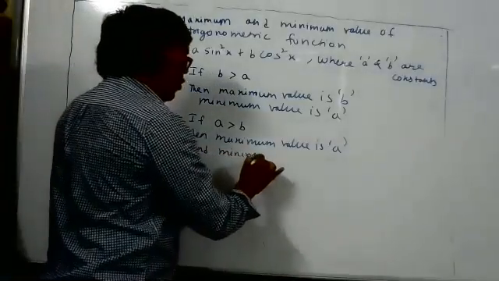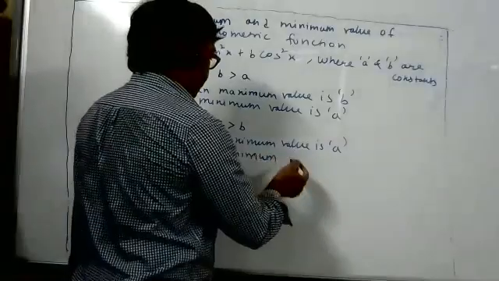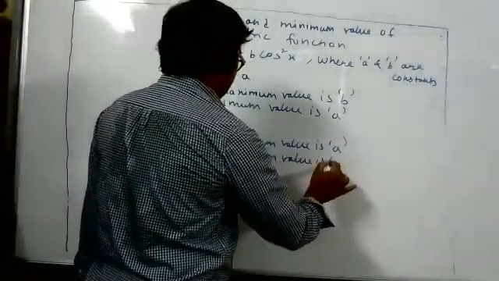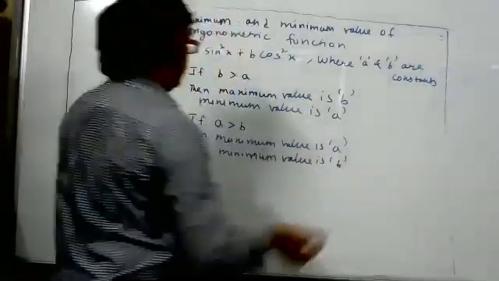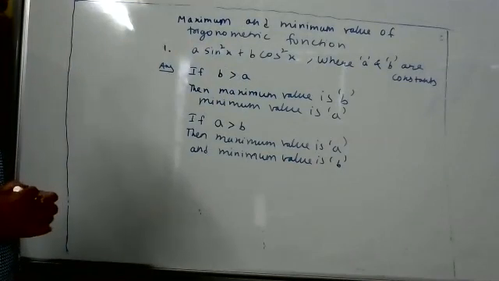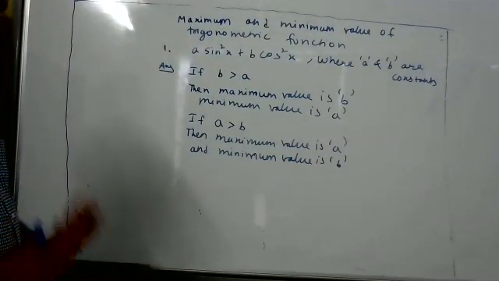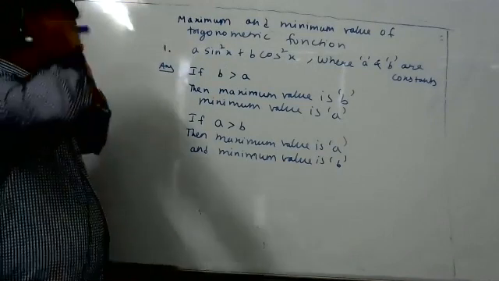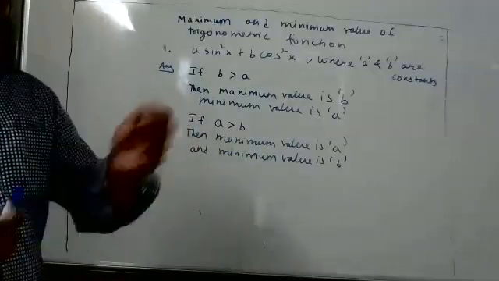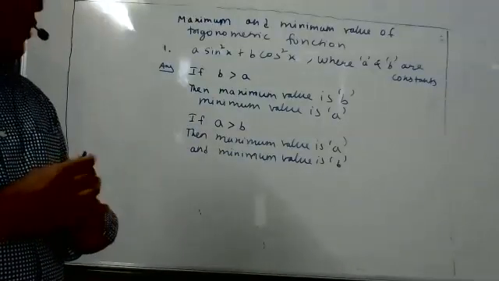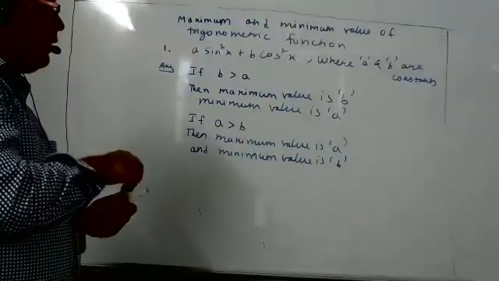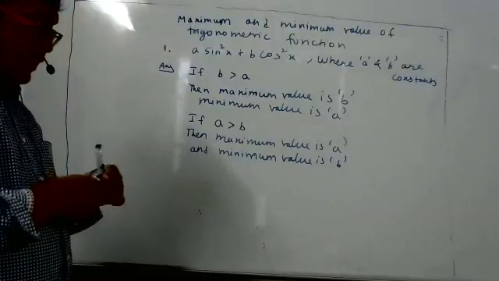You have to see whose coefficient is more. You will understand slowly, soon. For a sin²x + b cos²x, if b is more than a, the maximum value will be b only and the minimum value will be a. If a is more, the maximum value will be a only and the minimum value will be b. How it happens, I will teach you. All these things you have to remember. Now I will explain a little bit how I am telling all this.